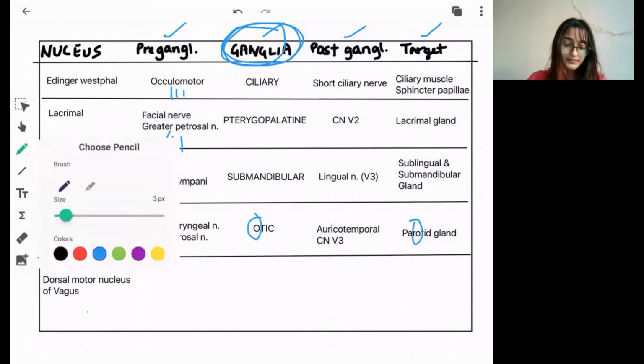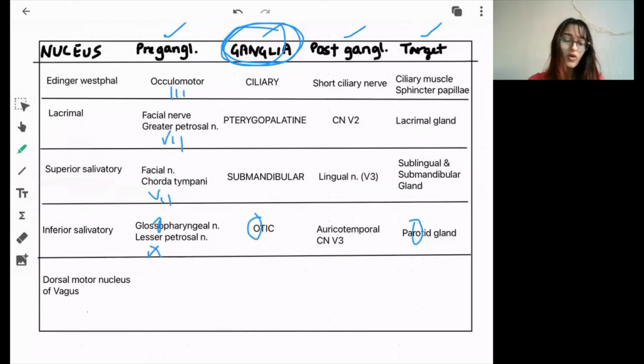Obviously the vagus nerve supplies many organs, and those ganglia are not named specifically, and anyways they're located near the target organ itself. So I've not written about the vagus nerve, but you have to remember the oculomotor nerve,